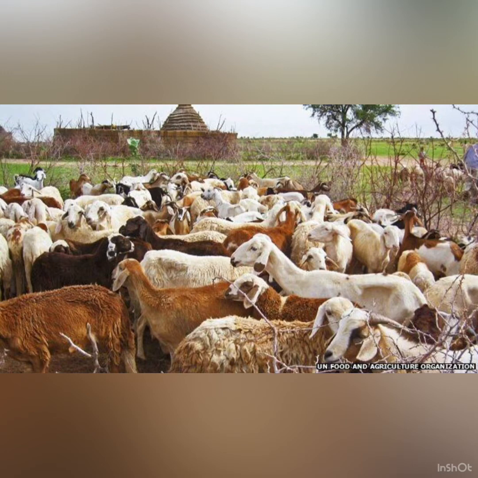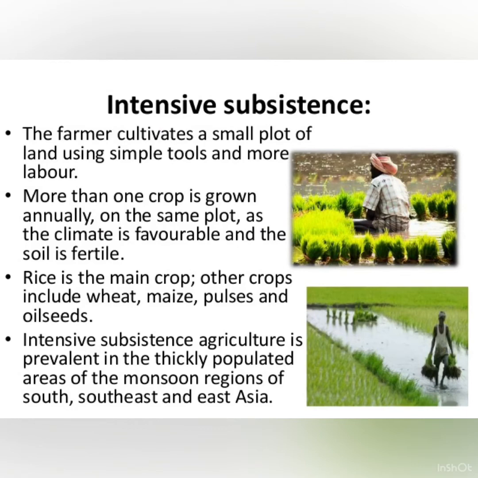Intensive subsistence farming. In this, the farmer cultivates a small plot of land by using simple tools and more labor. More than one crop is grown annually on the same plot, as the climate is favorable and the soil is fertile. Rice is the main crop and the other crops include wheat, maize, pulses and oilseeds. Intensive subsistence farming is prevalent in the thickly populated areas of monsoon regions of South, Southeast and East Asia.